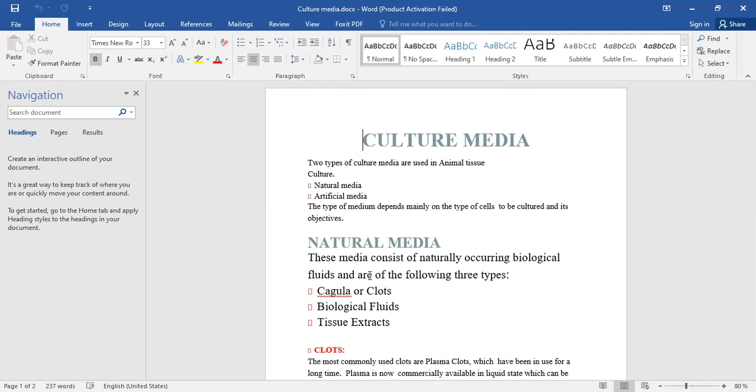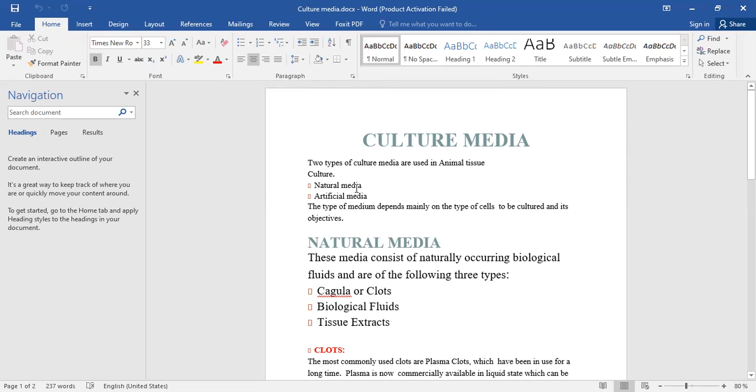But we are studying animal cell culture. Animal cell culture media are more complex than any other media because they need very complex natural conditions. So the culture media of animal cell culture are of two types, the natural media and the artificial media.